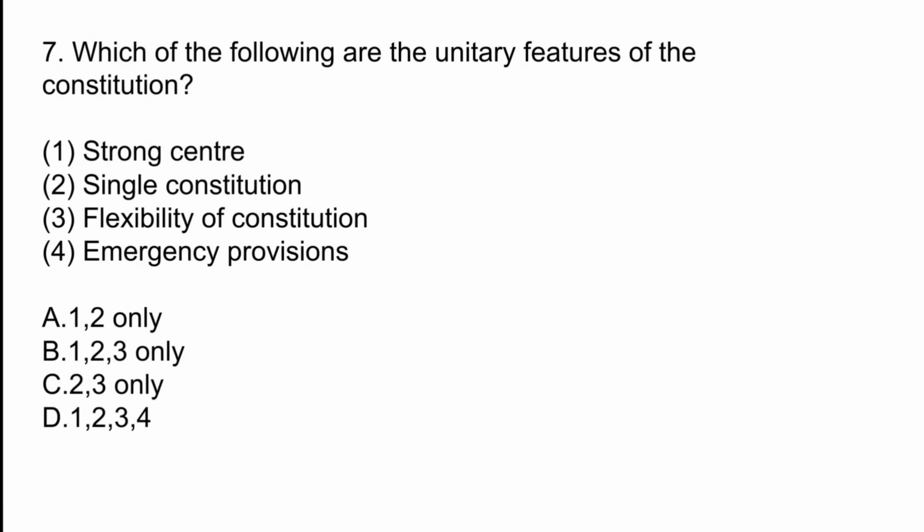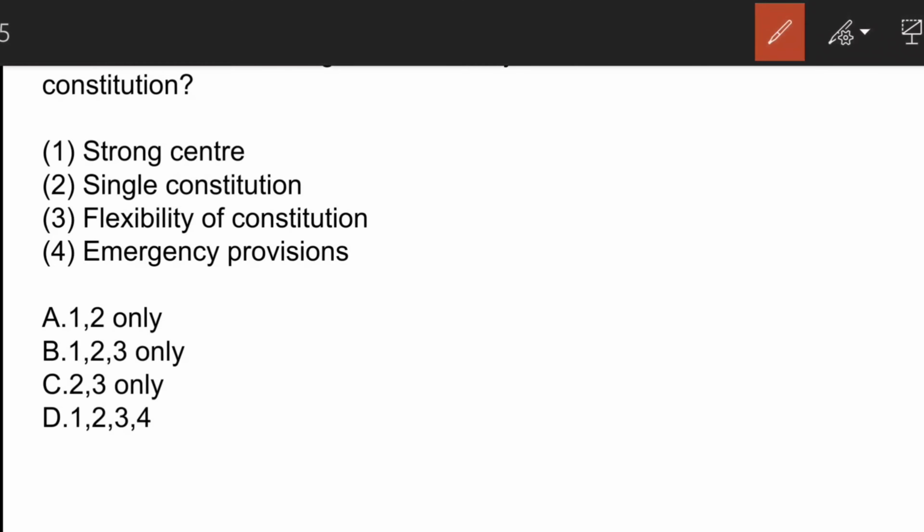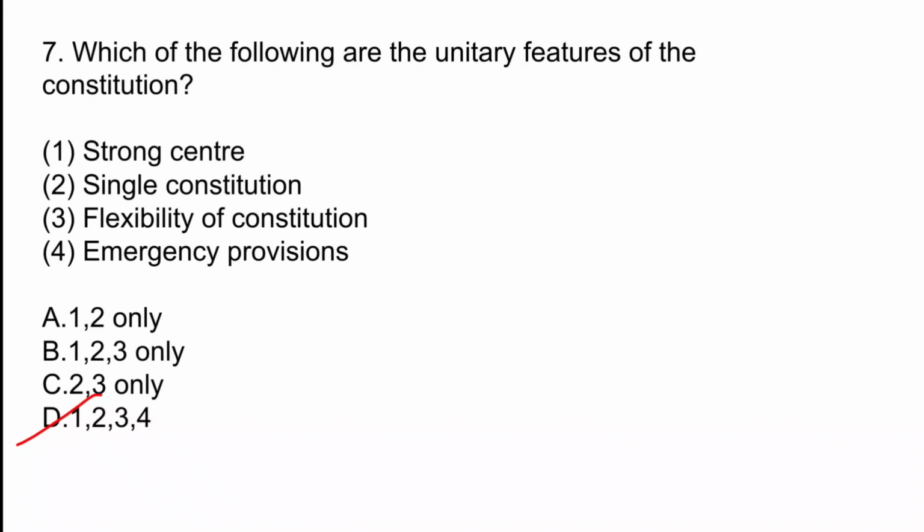Which of the following are unitary features of the Constitution? The correct answer here is option D. That is strong center, single constitution, flexibility of constitution and emergency provisions. Moving on to the next question.